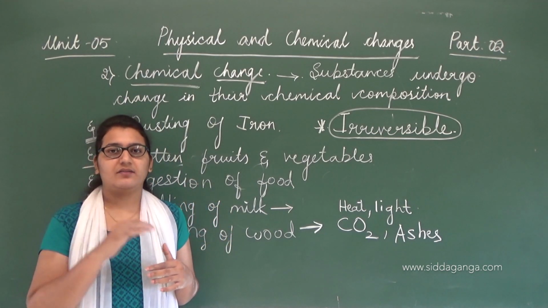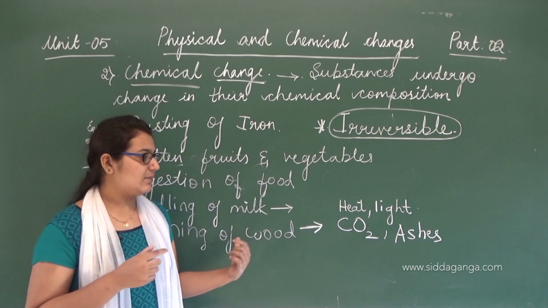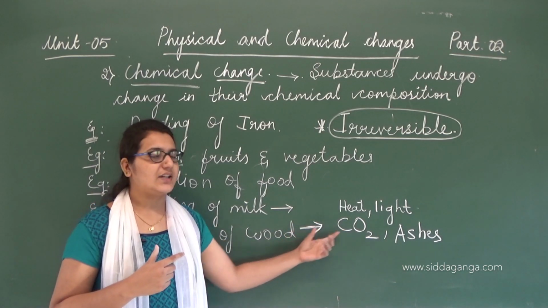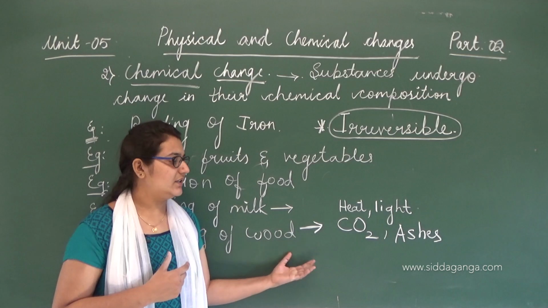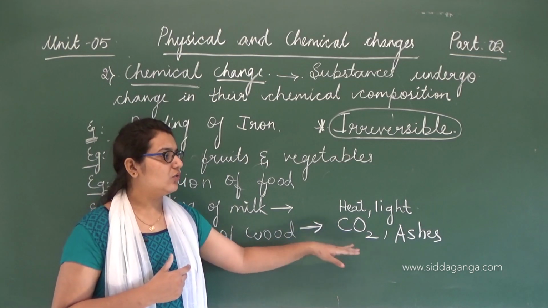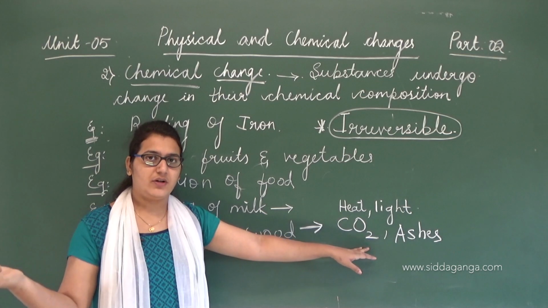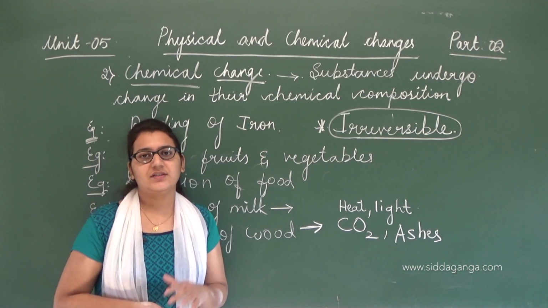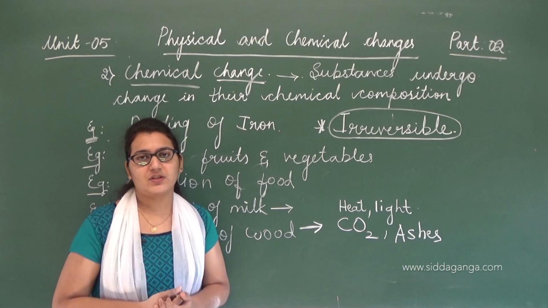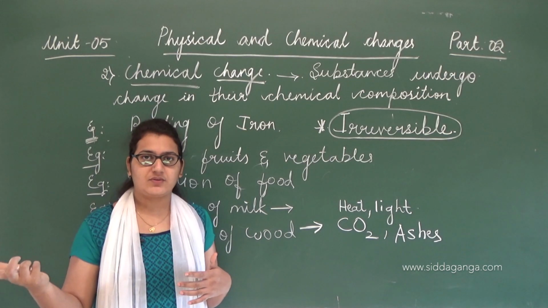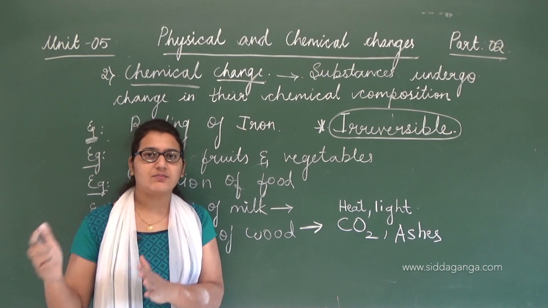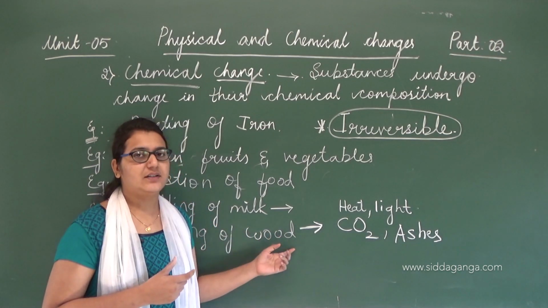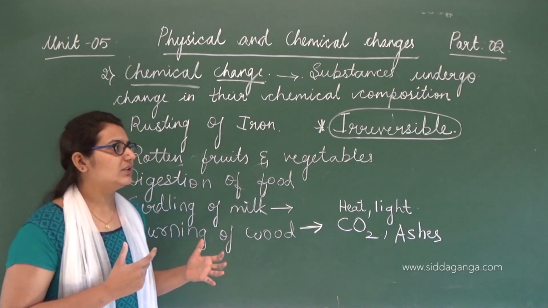Irreversible means it cannot be reversed. We cannot get back the same material, we cannot get back what we started the reaction with. We started the reaction with the wood, and after burning, new products are formed. Since new products are already formed, how can we get the same product back? So in chemical changes there is a formation of new substances, and due to that it is irreversible. Clear? So this is about the chemical changes.